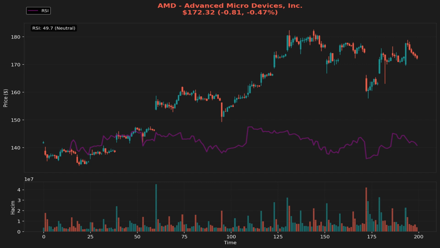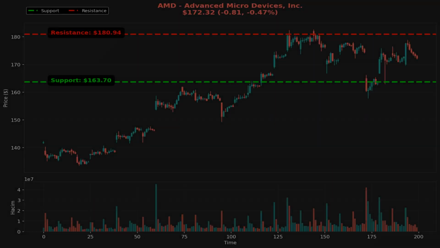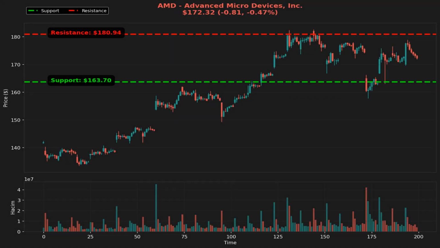On the other hand, the resistance level at 180.94 indicates where selling could intensify, making it a significant target for traders looking for potential sell points. Should AMD successfully break through this resistance, it could open the doors for further bullish activity. The strength of these levels indicates potential reaction zones where traders can set up their strategies.